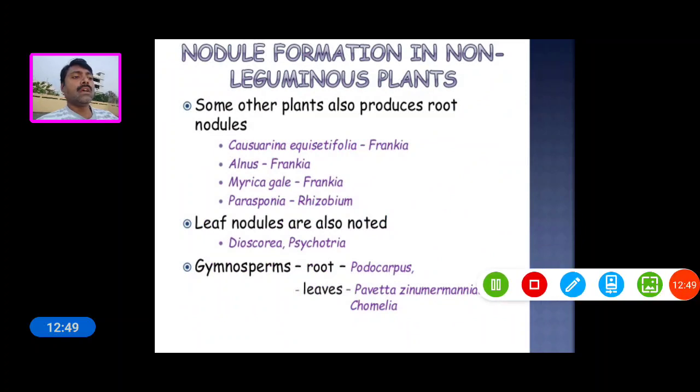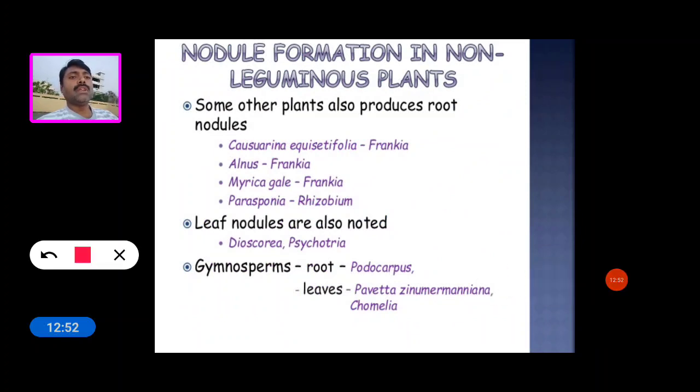Now see the nodule formation in non-leguminous plants. The first one, nodule formation in leguminous plants, is completed. The second one is nodule formation in non-leguminous plants. Some other plants also produce root nodules, for example Casuarina equisetifolia.